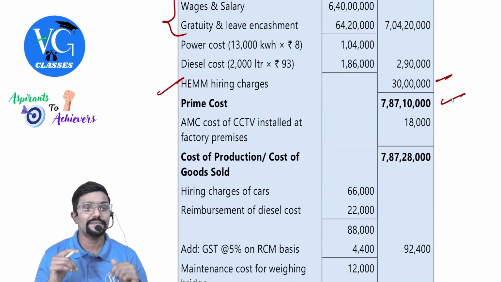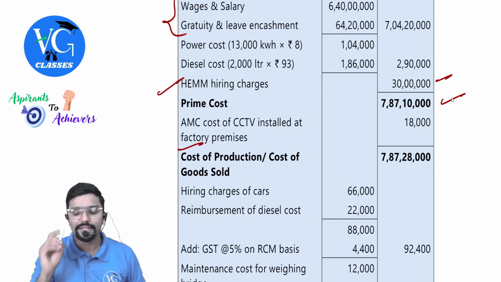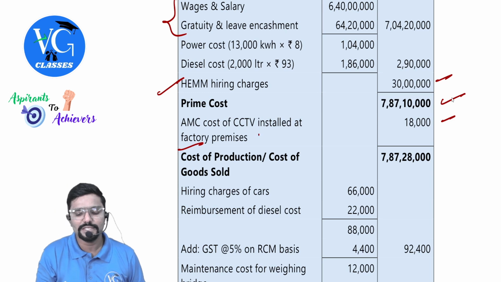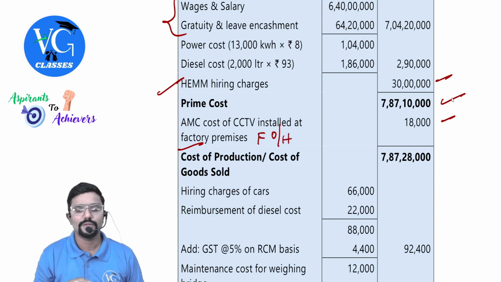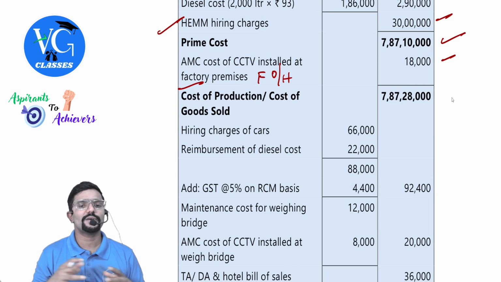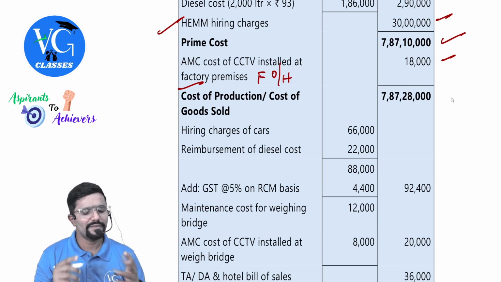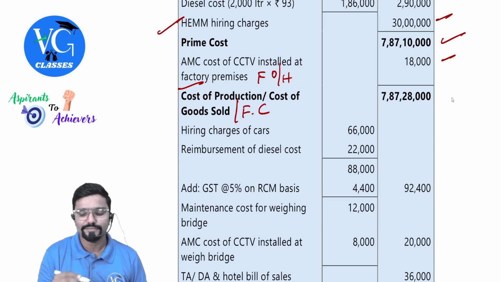AMC cost of CCTV installed at factory. How much? 18,000. What is this? Factory overhead. Only one item. Okay. What is your cost of production or cost of goods sold? Or even factory cost? Everything is one and the same here.